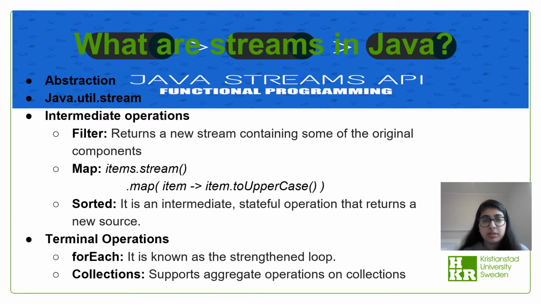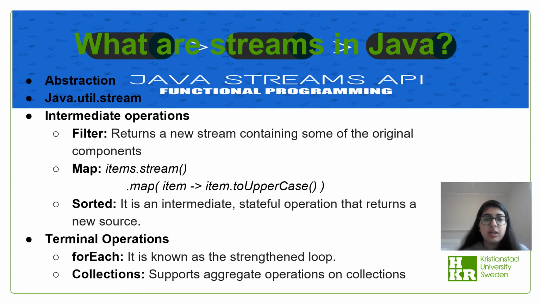Let's go through some intermediate operations. First up, we have filter. This returns a new stream containing some of the original elements. The elements that should be retained are determined and the rest are discarded. Next, map. A stream.map in Java 8 helps us to transform an object into something else. We have a specific code example, which is items.stream.map. This example maps all strings to their uppercase equivalents in the set of objects.